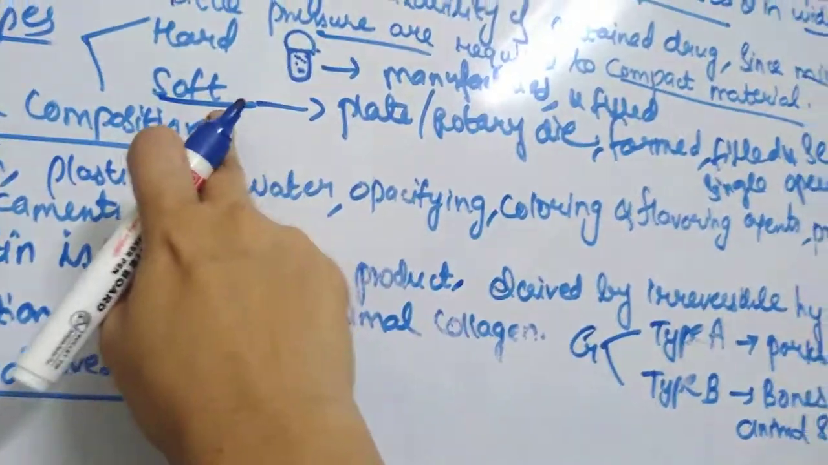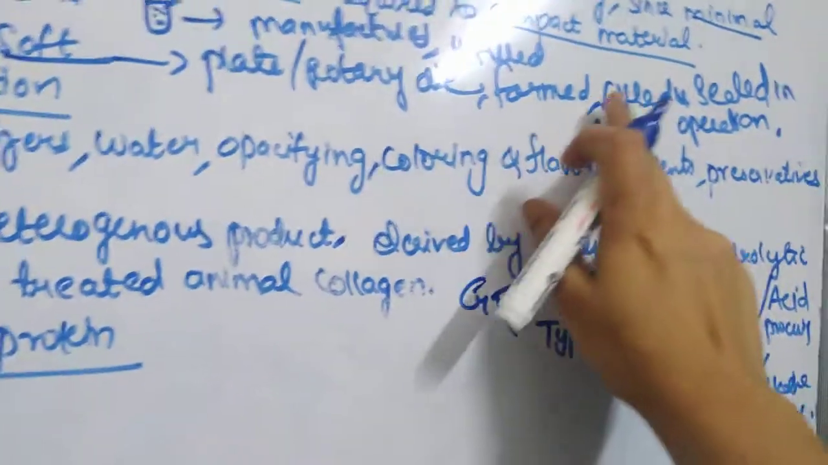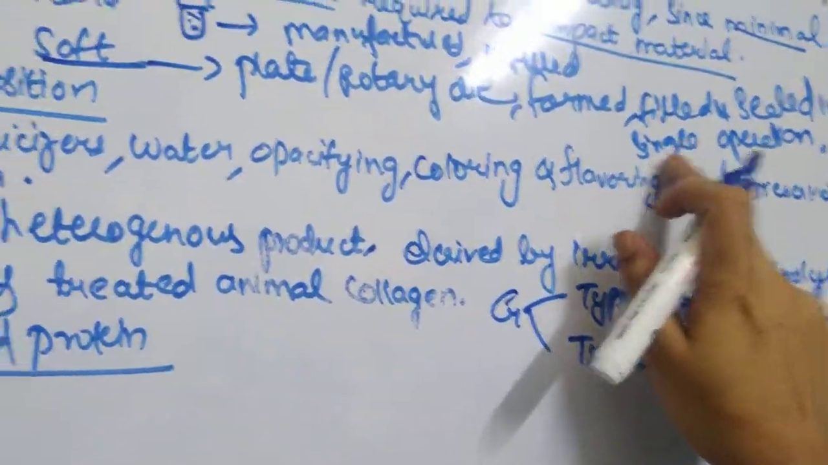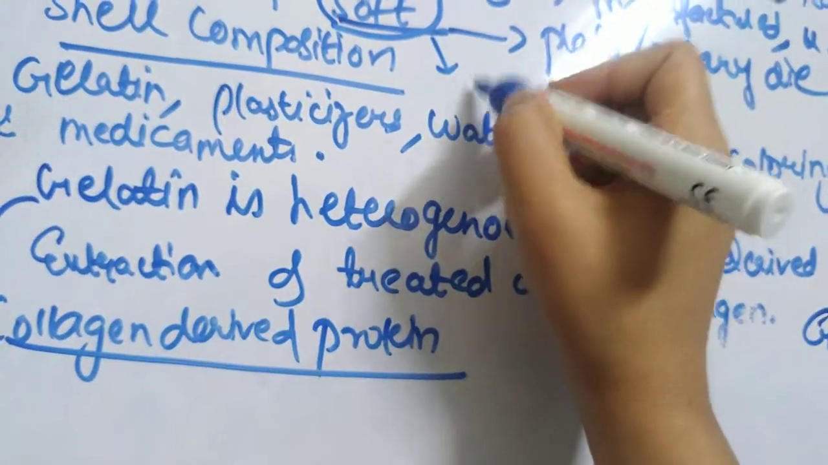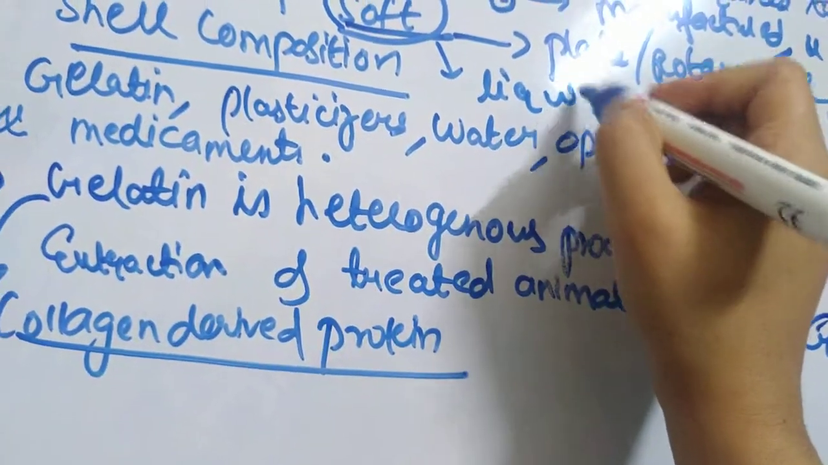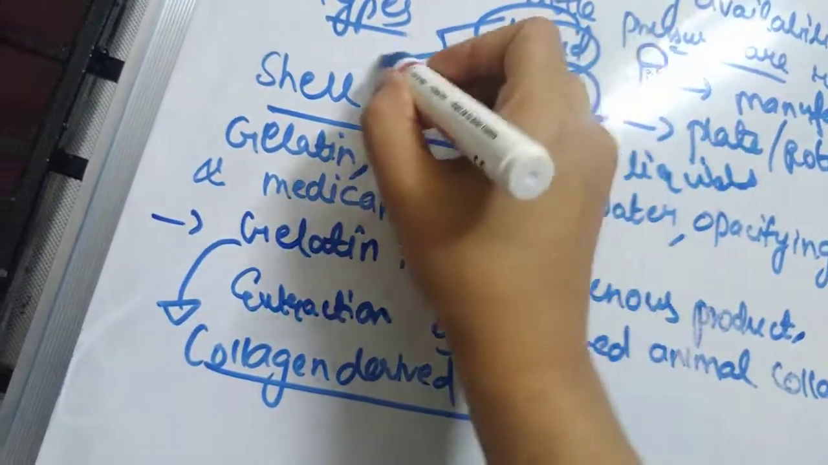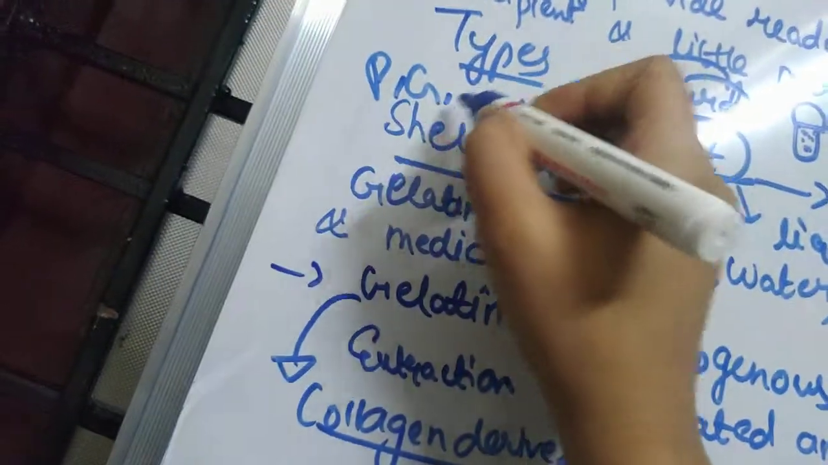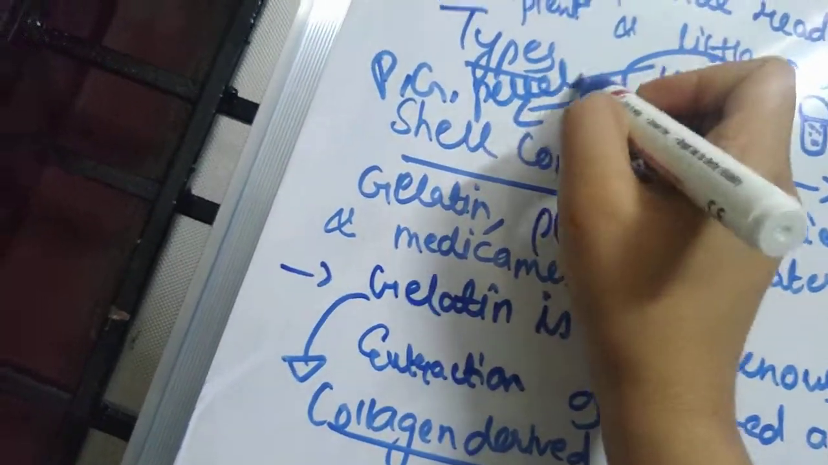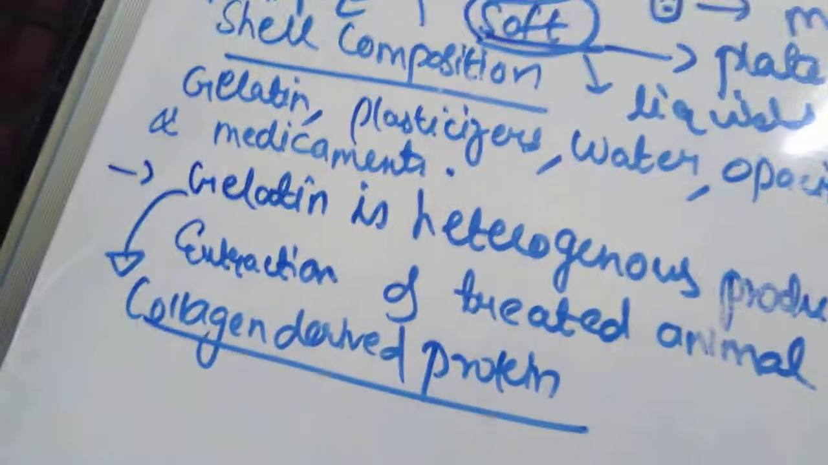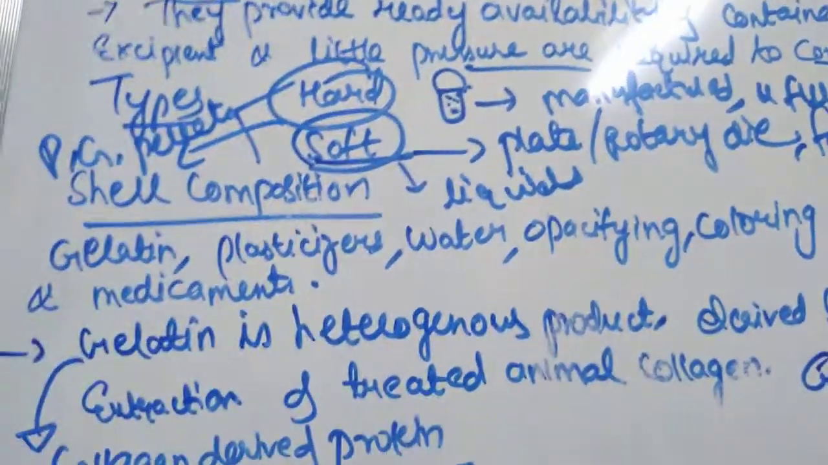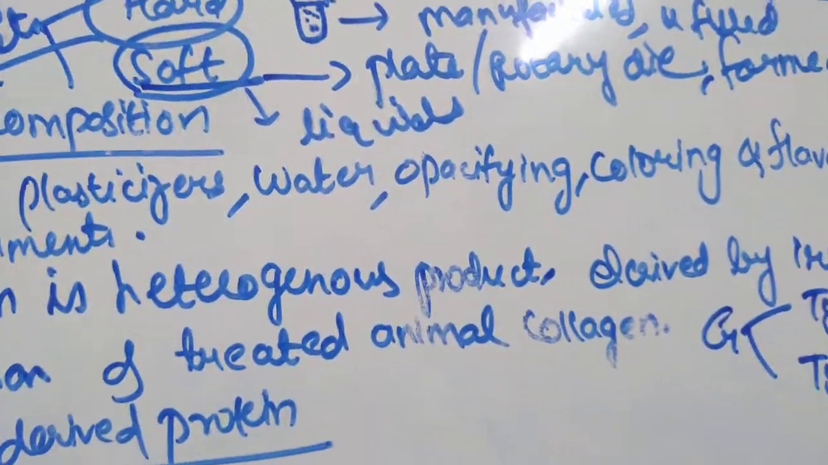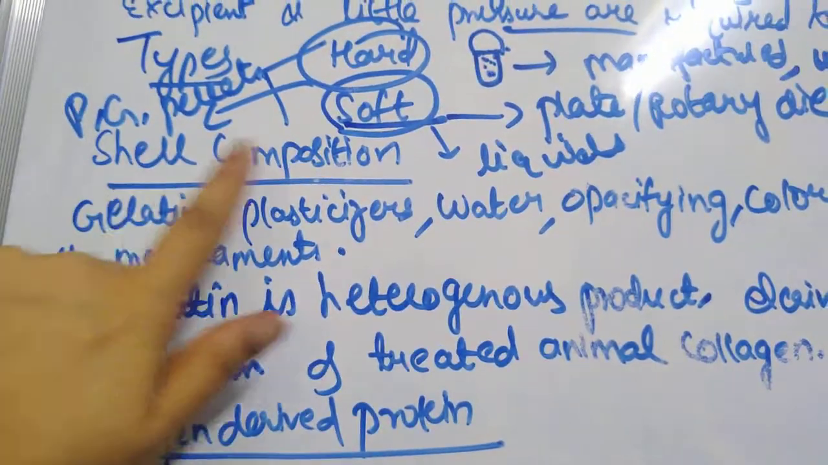Whereas in case of your soft gelatin capsules, they are formed, filled and sealed in a single operation. And in most cases, your soft gelatin capsules will contain liquids. Okay, whereas your hard gelatin capsules may contain either powder, granules or pellets. But recent developments have also shown that liquid and semi-solid matrices have also been incorporated in your hard gelatin capsules. Okay, so next, coming to your capsule shell composition.